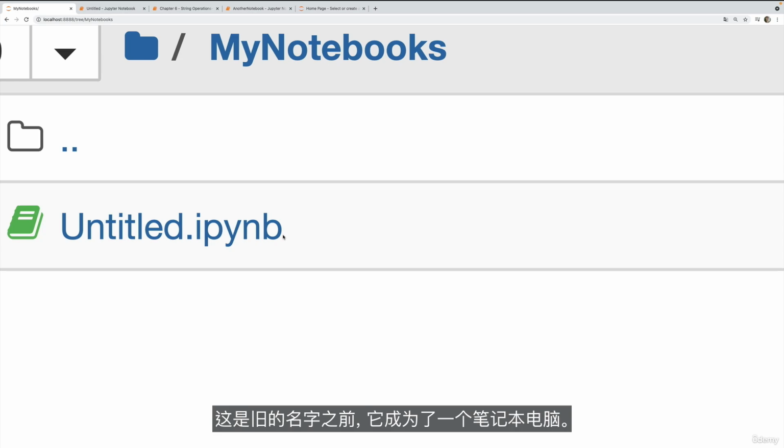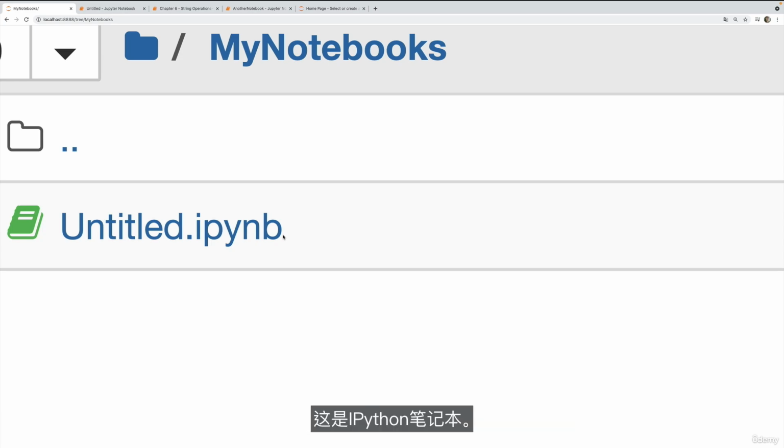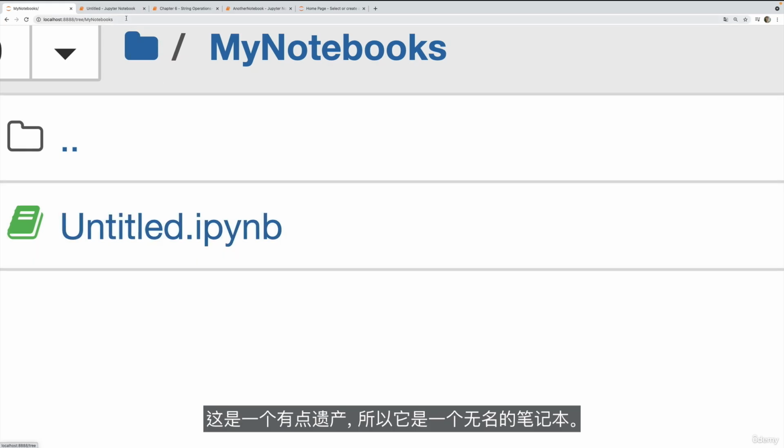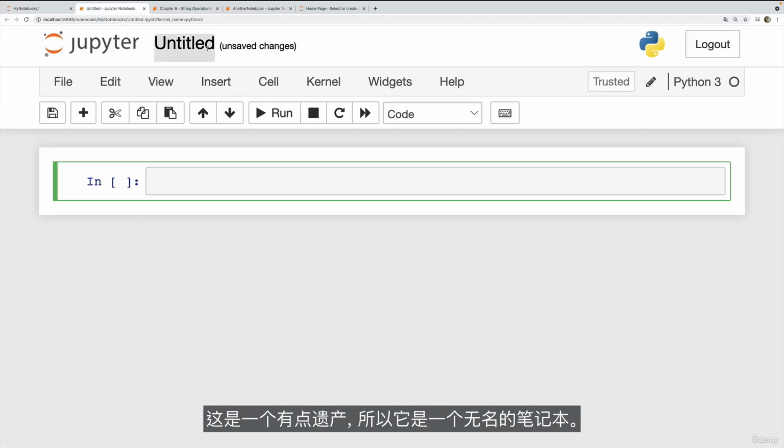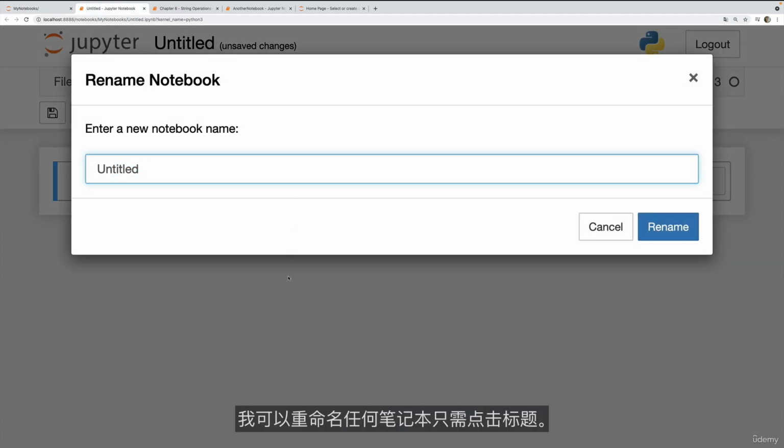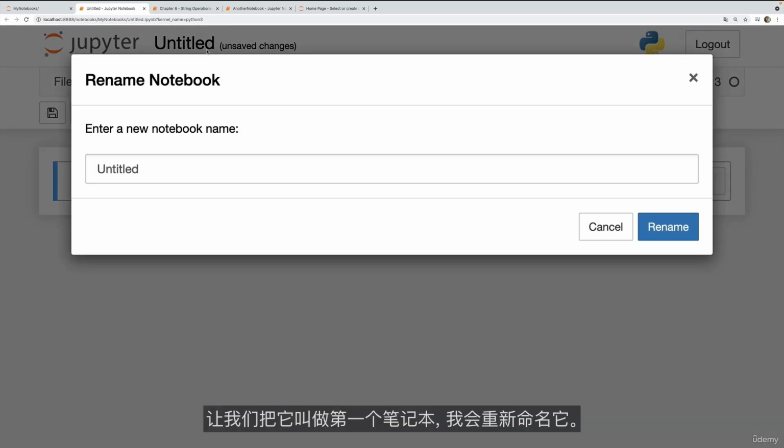That was the old name. Before it became Jupyter Notebook, it was IPython Notebooks. So that extension is still around. It's a bit of a legacy there. So it's an untitled notebook. I can change it. I can rename any notebook just by clicking on the title. Let me show that again. Let's just call this First Notebook, and I'll rename it.